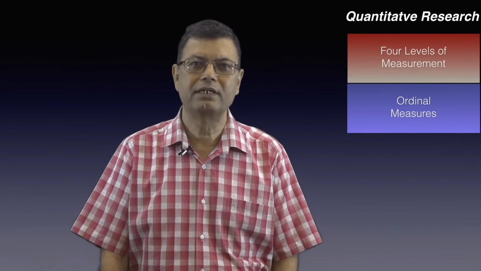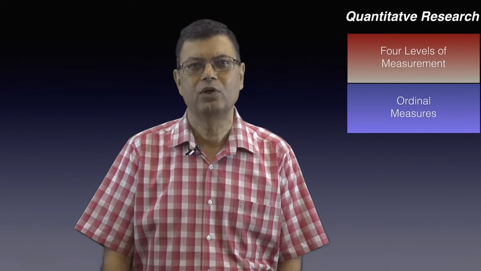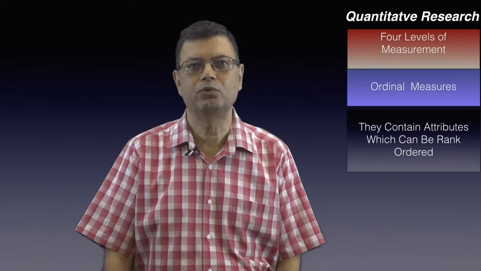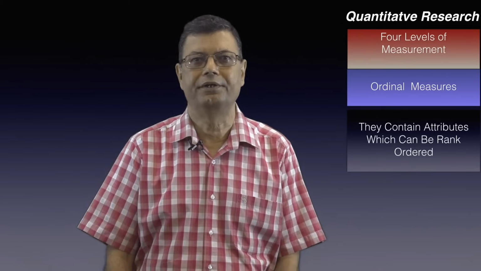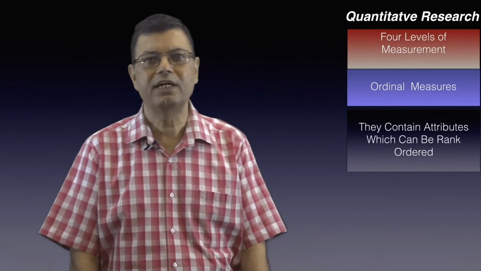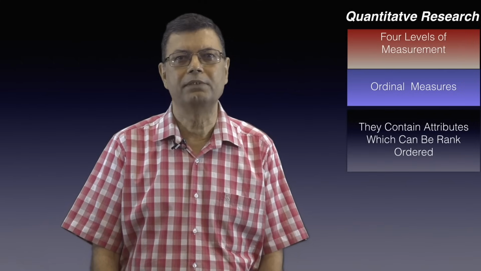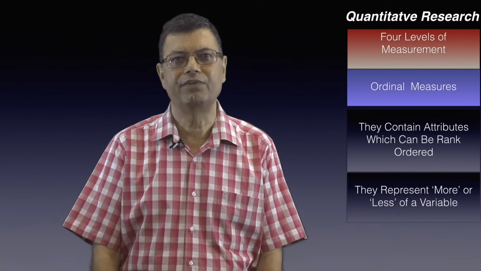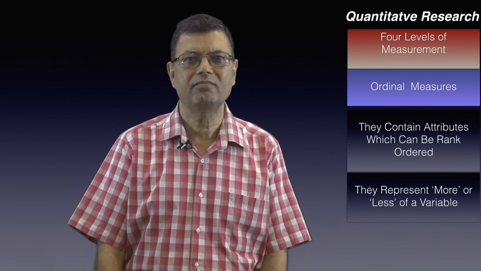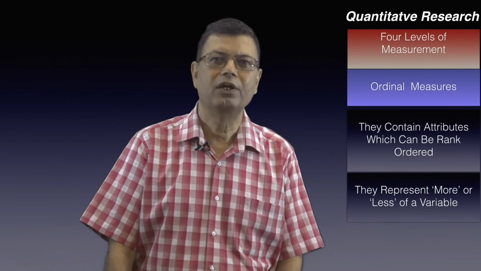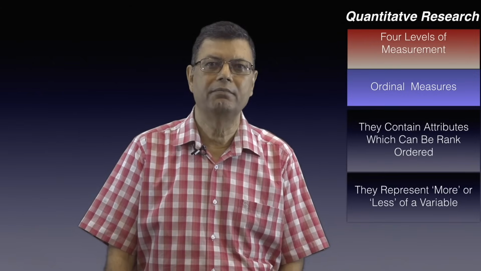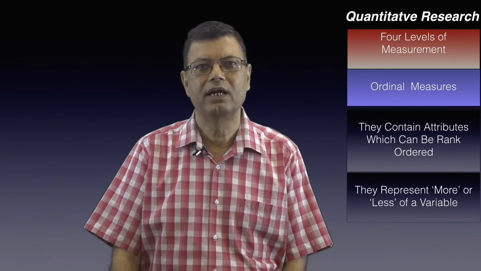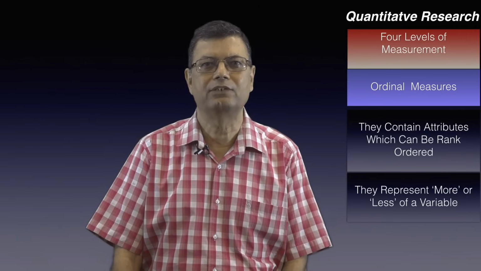The second level of measurement is called ordinal measures. Ordinal measures are variables which contain attributes which can be rank ordered. The different attributes of ordinal variables represent relatively more or less of the variable. Say, for example, we are looking at age as an ordinal measure. Then some subjects will have more of it and some may have less of it.